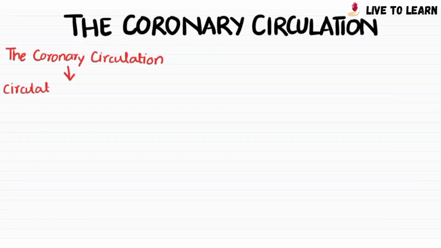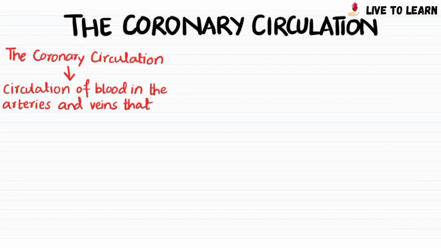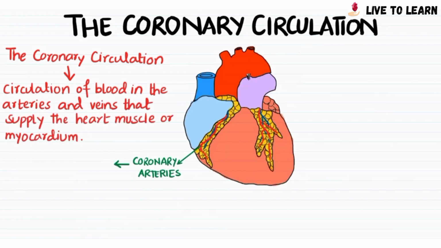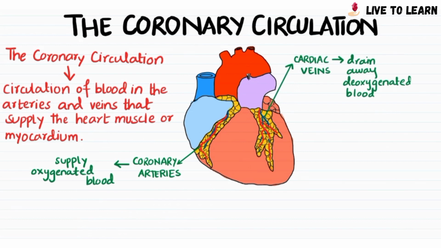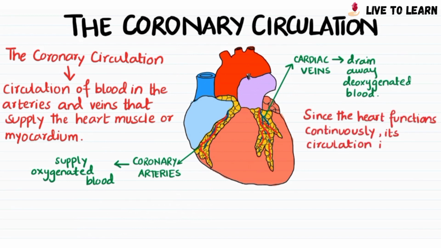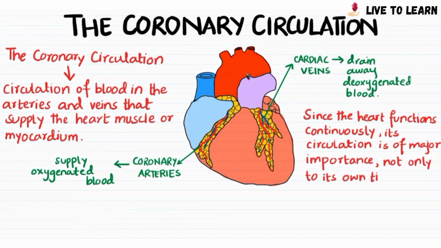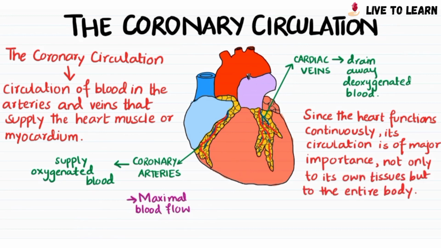The coronary circulation is the circulation of blood in the arteries and veins that supply the heart muscle, or the myocardium. The coronary arteries supply oxygenated blood, and the cardiac veins drain away deoxygenated blood from the heart. Since the heart functions continuously, its circulation is of major importance, not only to its own tissues, but to the entire body. The coronary arteries have maximal blood flow during diastole and minimal blood flow during systole because of compression of the arterial branches in the myocardium during systole.